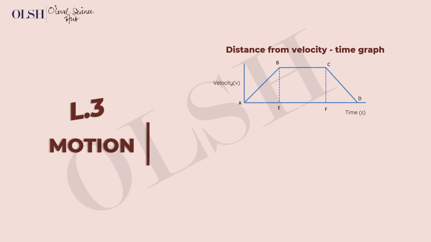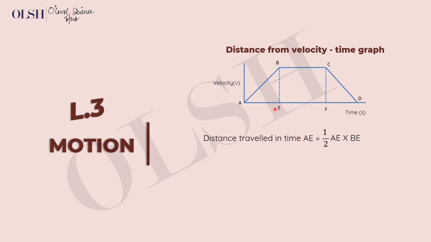Okay, so let's move on to finding distance from the velocity time graph. If we have the velocity time graph like this, our distance can easily be found by finding the area under the curve. We can actually find the area under this curve by splitting it into known shapes. You can see here we have a triangle, here we have a rectangle, and here we have another triangle. So to find the area under this curve, we find the area of the individual shapes.